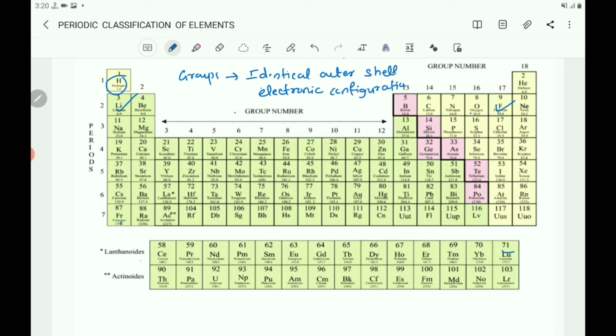As it resembles both alkali metals and halogens, it can be placed in group 1 or group 17 in the first period. But here it is placed in group 1.